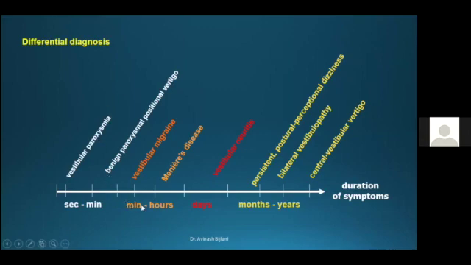If the duration of the episodes is between minutes to hours, you think in terms of vestibular migraine and Meniere's disease. If the problem has been persistent for days together, the most common thing you think of is vestibular neuritis or an acute unilateral vestibulopathy. On the other hand, if the problem has been persistent for months to years, the most common cause is persistent postural perceptual dizziness, which is a psychogenic disorder. The other things are bilateral vestibulopathy or a central vestibular vertigo.